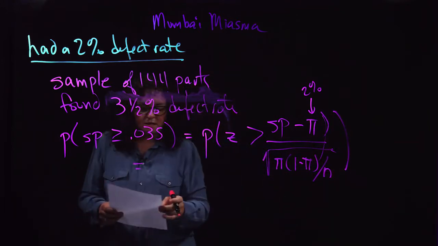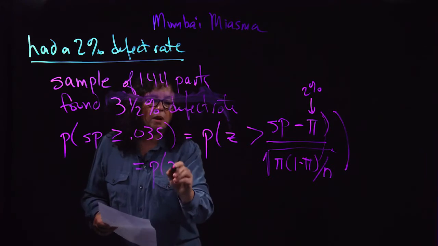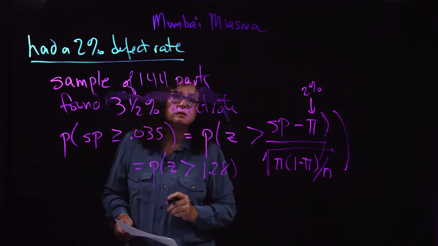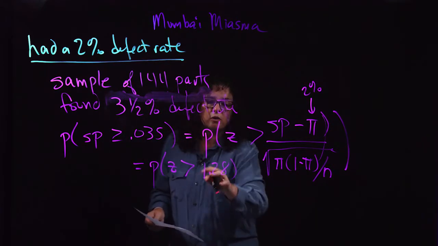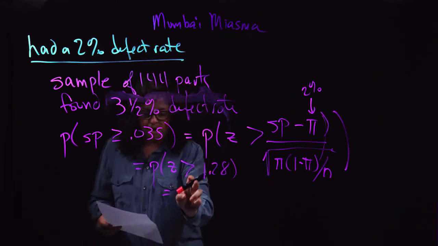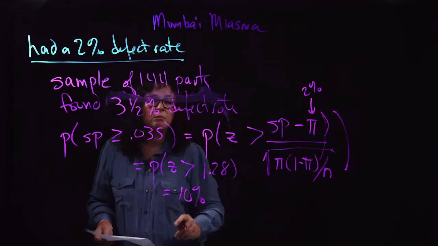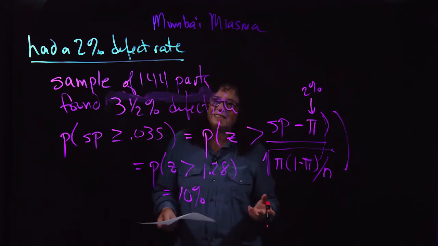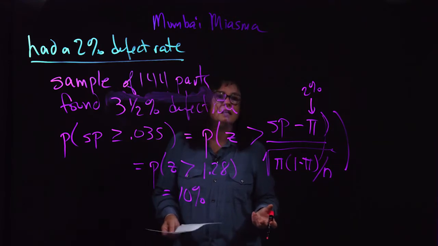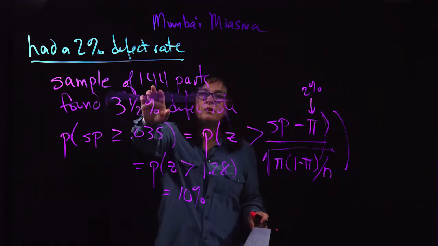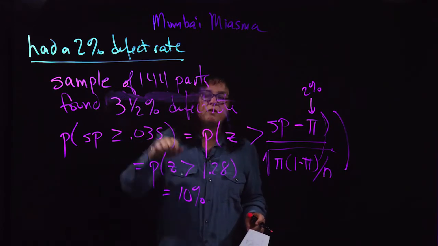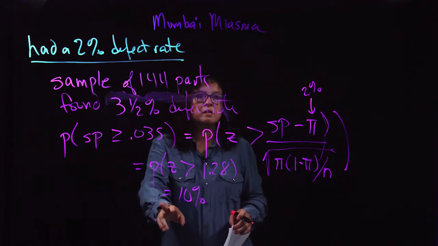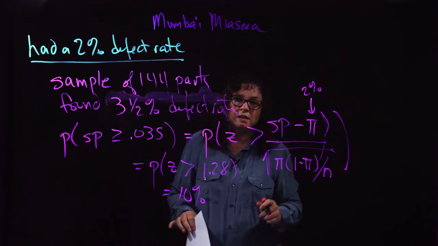When you calculate this out, you will find that this becomes the probability that z is greater than about 1.28. If you look that up in your book under the normal distribution, you will find that the probability comes out to be just about an even 10%. At a 10% probability, it's not that unlikely that you could have gotten a sample of 144 giving you this defect rate of 3.5% if the truth really is 2%. So there's no reason to argue with the folks from Mumbai yet.